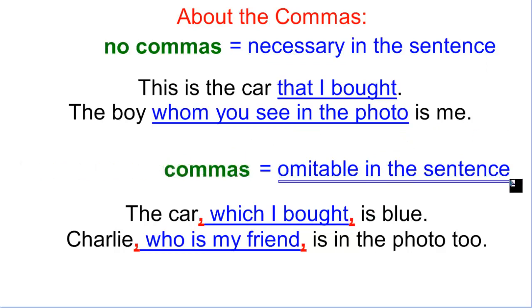It's an optional extra commentary about the car, about Charlie. It's not necessary for the sentence to be a complete, coherent thing. That's the only difference. So remember, if the commentary is important, don't put commas. If the commentary is optional, put commas. That's the difference, and that's the rule about the commas.